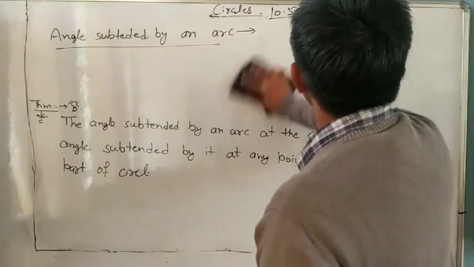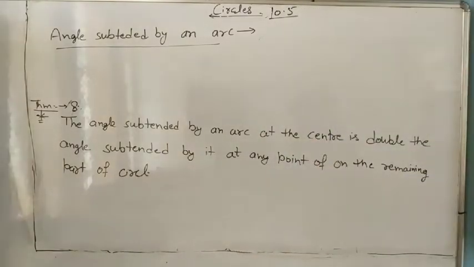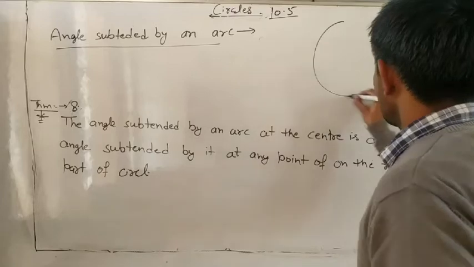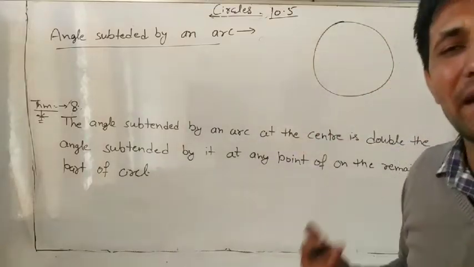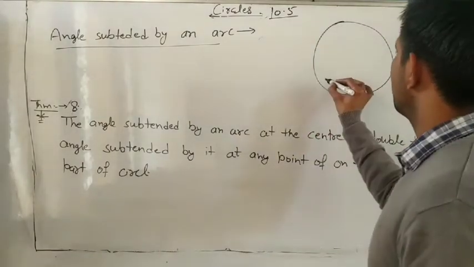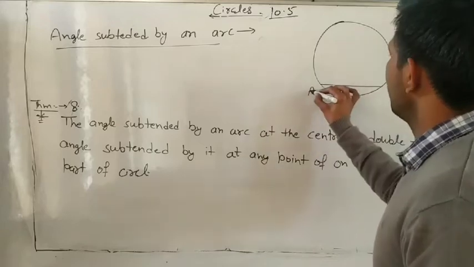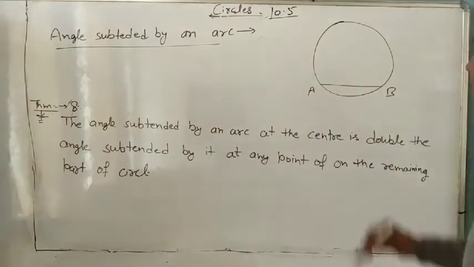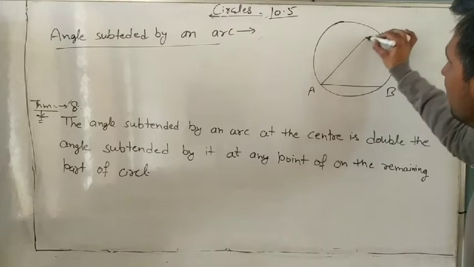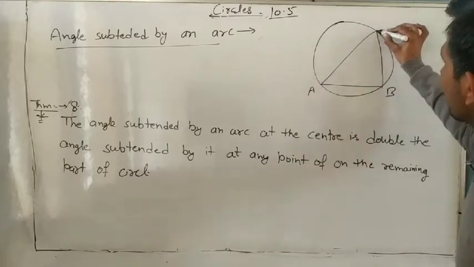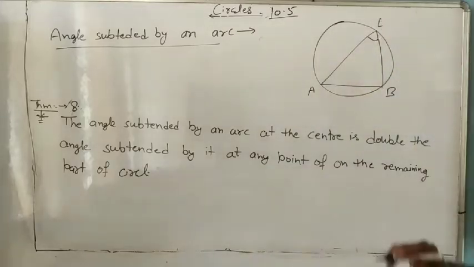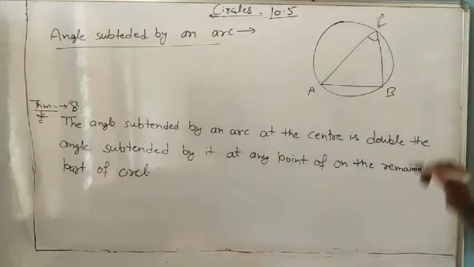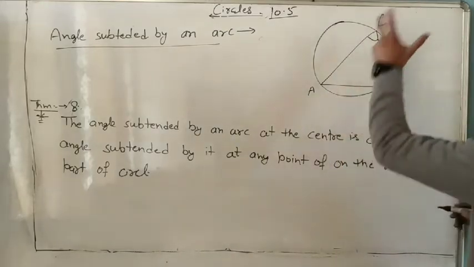But now we will learn angle subtended by an arc. The angle subtended by a chord and an arc are the same. Suppose it is AB, and the angle subtended by the chord is this one. Suppose angle C is made by AB.